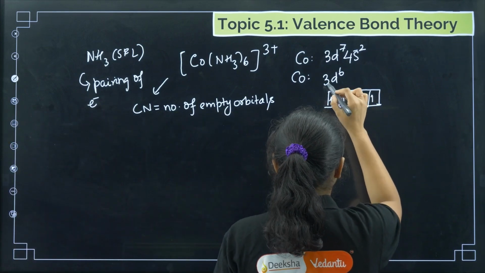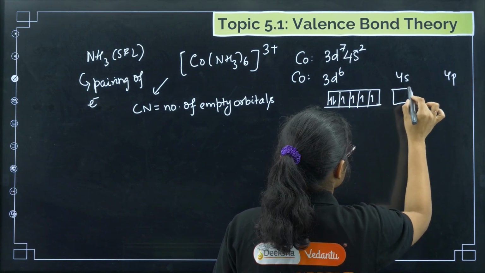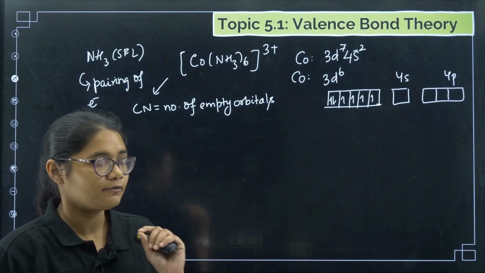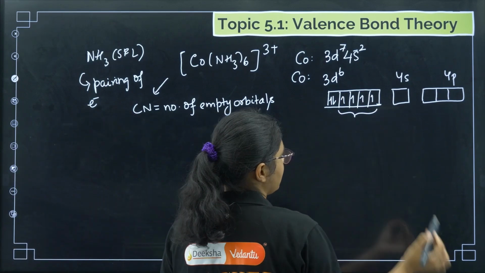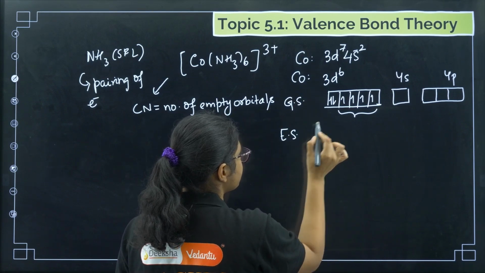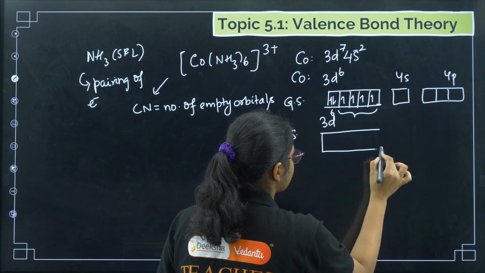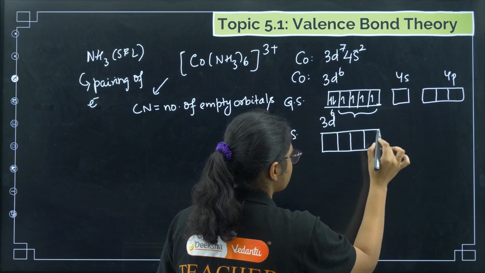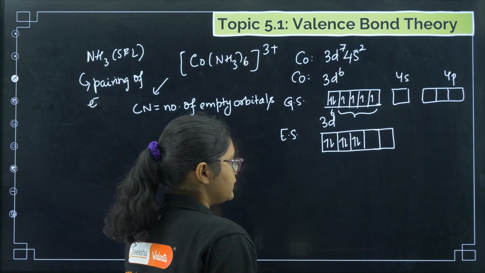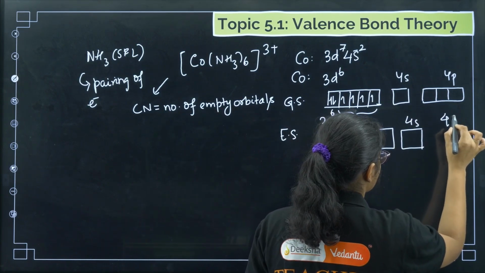This is your 3d. After 3d we have the 4s orbital, and after that we have the 4p orbital, right? And I need 6 vacant orbitals. So now since NH3 is a strong field ligand, these 4 electrons will get paired up. So this is the ground state configuration. Now in the excited state, these electrons will get combined, so I'll get 3d with 1 2 3 4 5, and 6 electrons will be present like this. Here we have 2 unpaired electrons, and we have 4s one box, and 4p another box.